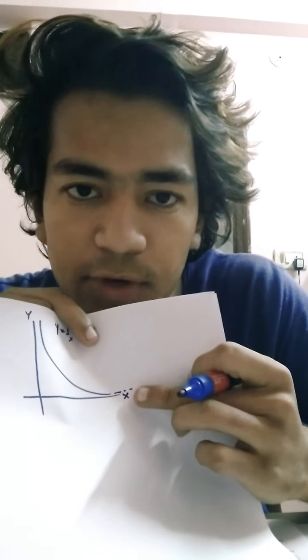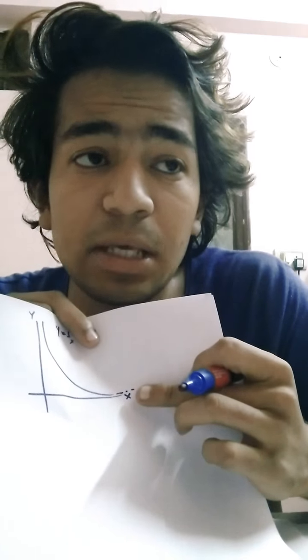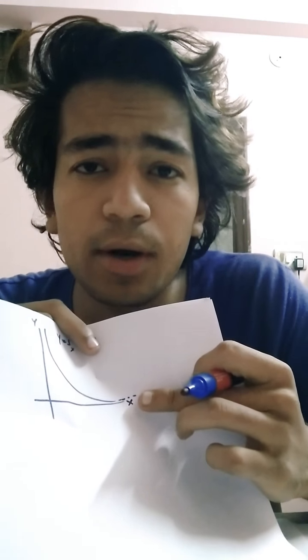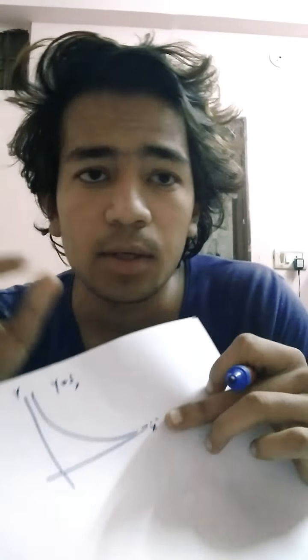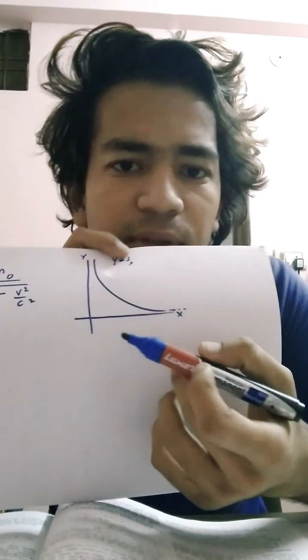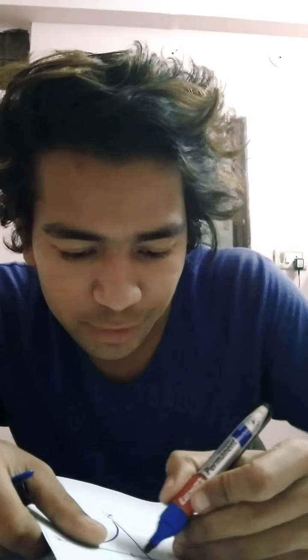You probably have seen this, and this line never touches the x-axis, and we say that's because there are infinite real numbers between 0 and 1. So the concavity of this graph actually occurs when we are between the interval 0 to 1. So this is not the thing.